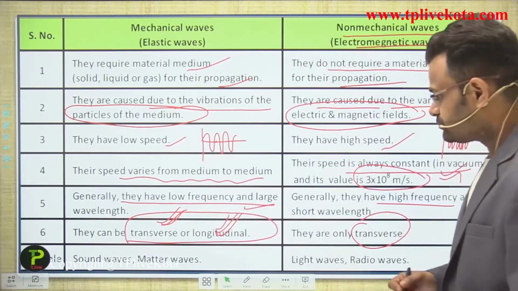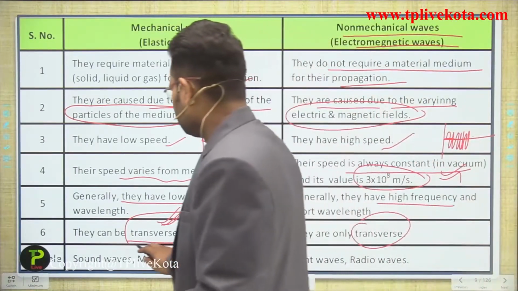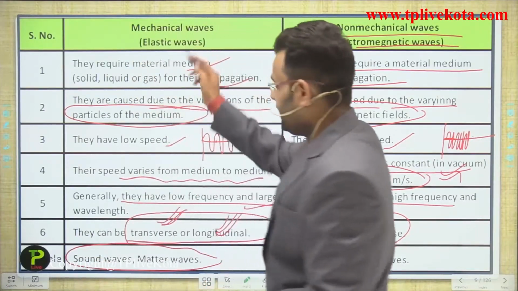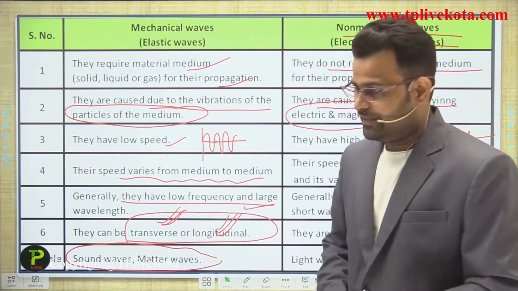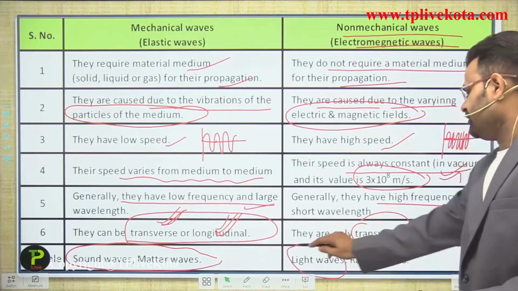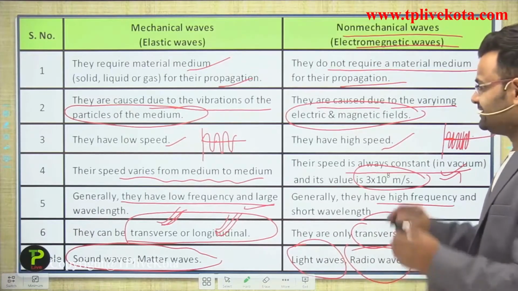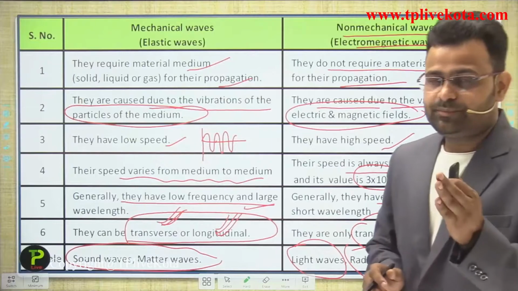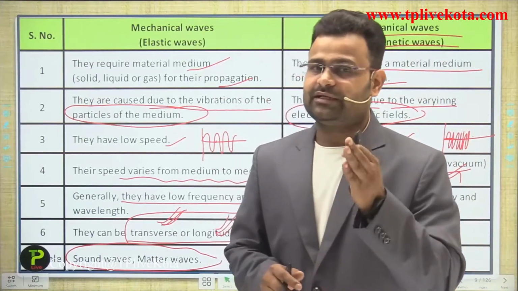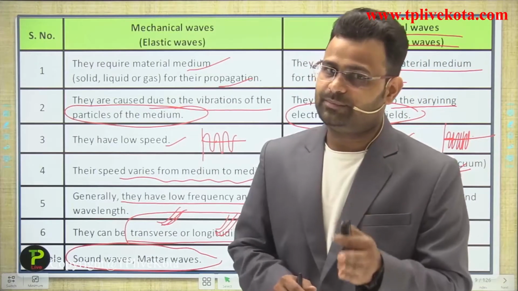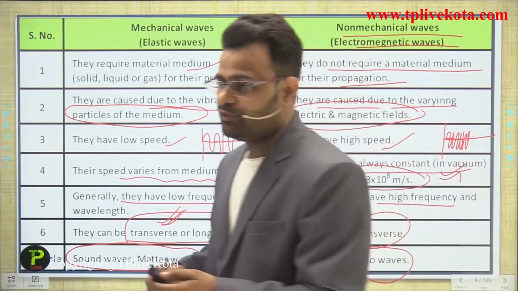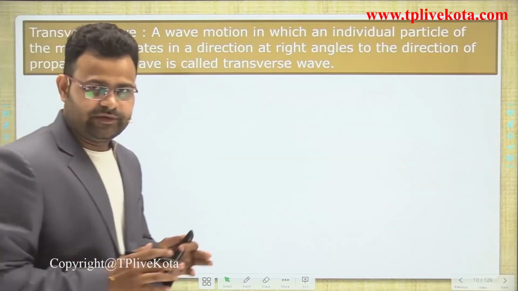Now, examples of mechanical waves are sound waves and matter waves, and examples of electromagnetic waves are light waves and radio waves. This part, the classification, is completed. Now we are moving to the next one, the transverse wave.